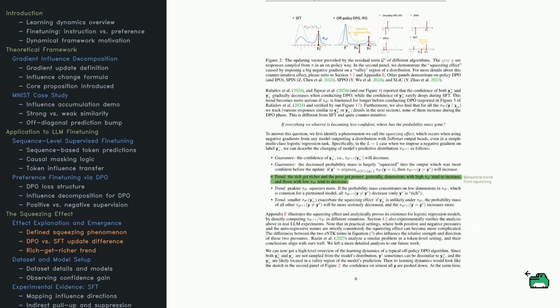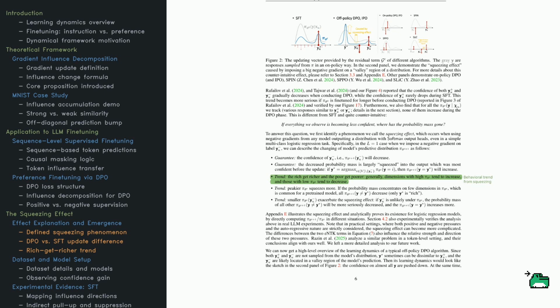Here's where things get weird. Ever notice how sometimes pushing a model too hard on its least likely answers backfires? That's the squeezing effect, and it's a big deal in alignment. Take a look at Figure 2. The left panel shows SFT, gentle nudges toward better responses. Nothing crazy. But the middle panel? That's where DPO gets wild.